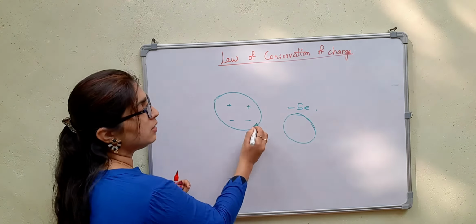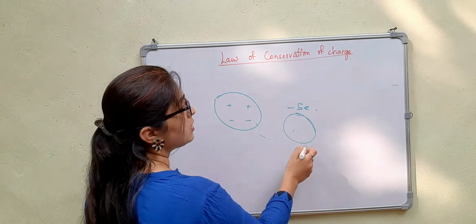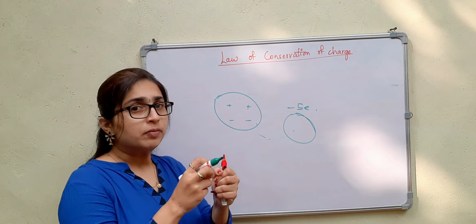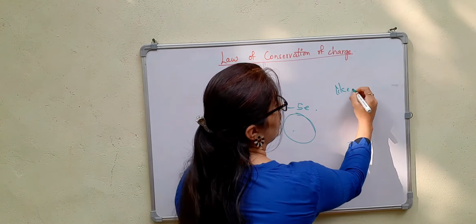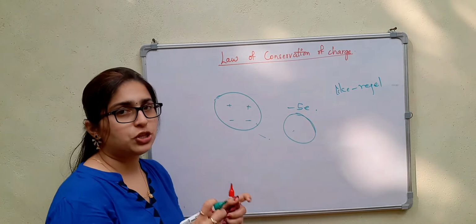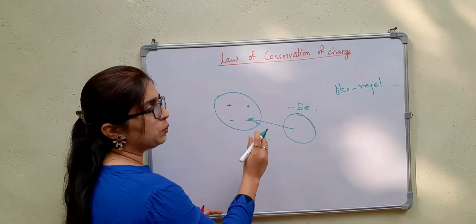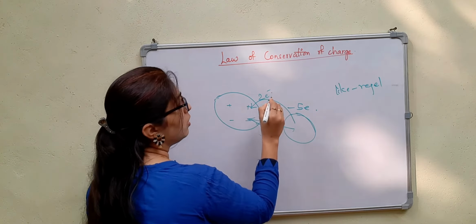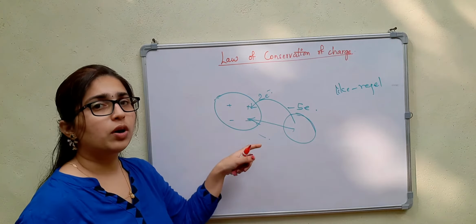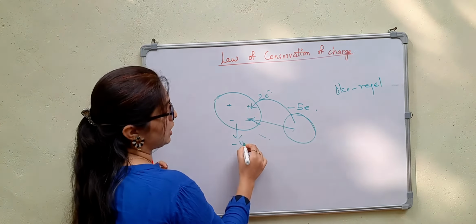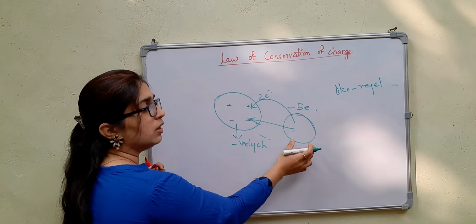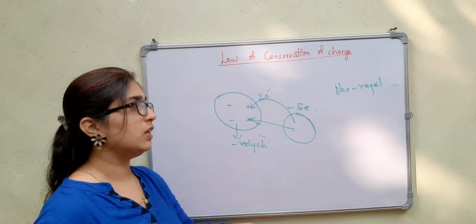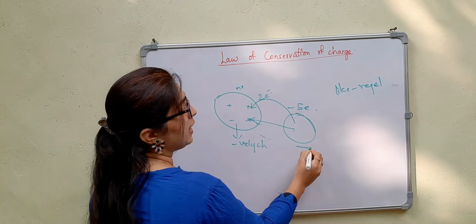When it is placed near this, what happens? Here the electrons are more, so the force of repulsion will be more. Like charges always repel each other, so there will be a force of repulsion. Now it redistributes. Let it pass 2 electrons here. When this gains 2 electrons, it becomes negatively charged. The other one, after donating electrons, becomes less negatively charged. So this is now negatively charged.